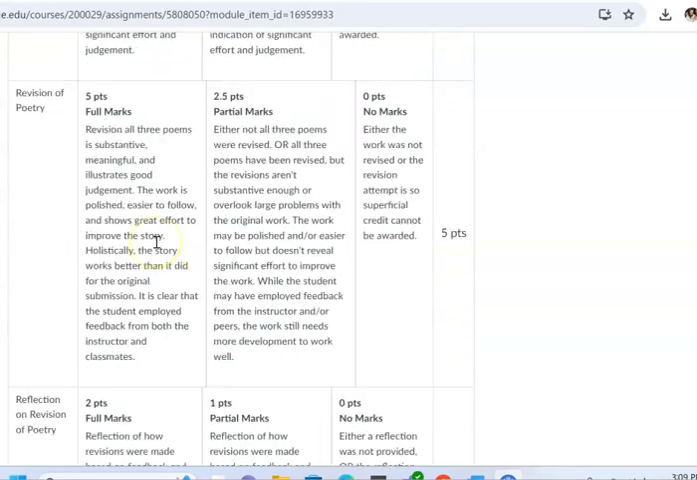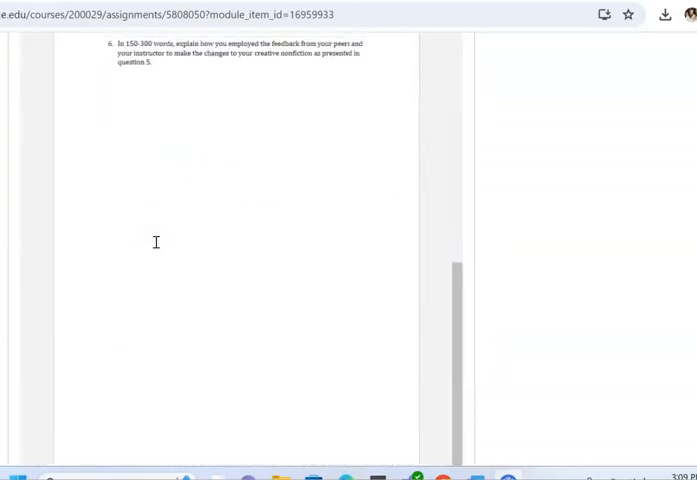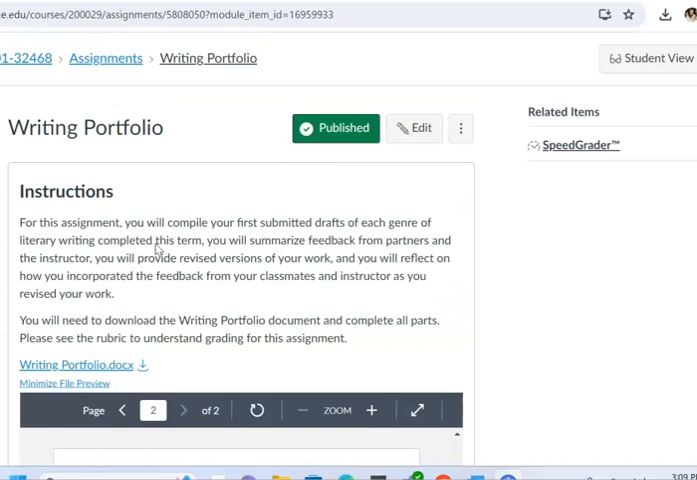So I wanted to go ahead and get this information out to you so that you can see what's expected of you and you understand what is happening with this assignment. If you have questions or you need help, please let me know.